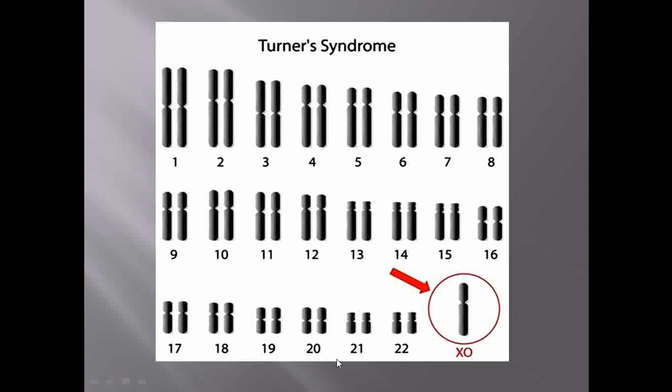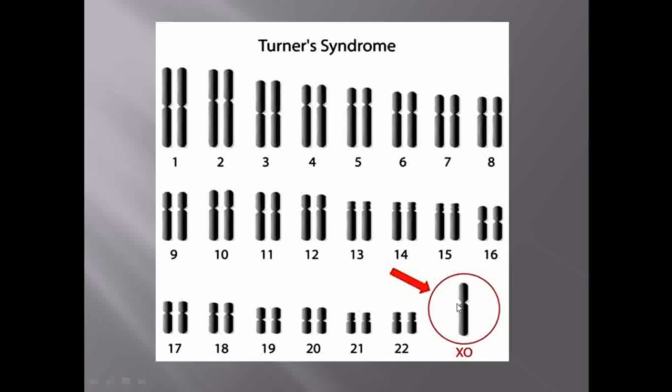Just see here, you are going to observe the patterns of the chromosomes. All are bivalent, but if you observe this pair, there is only one X chromosome, and the other X chromosome is missing. It may be deleted, or due to mutation, or whatever the reasons behind it. But under Turner syndrome, one of the X chromosomes is missing. That's why it causes Turner syndrome.